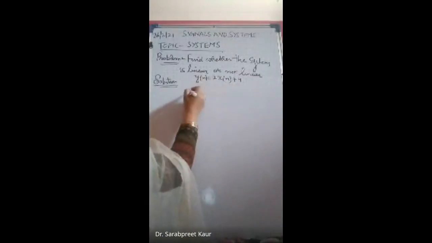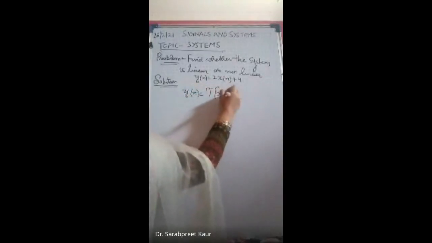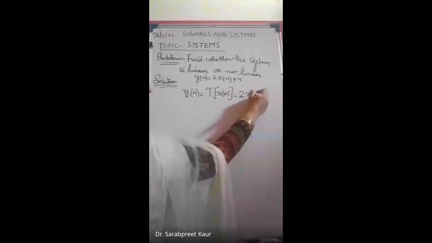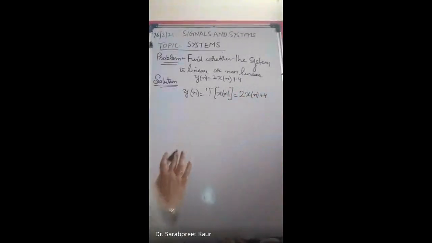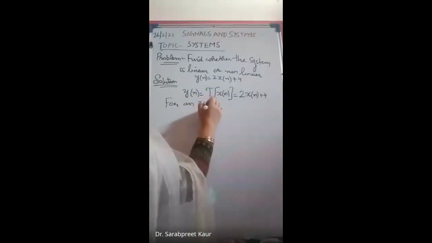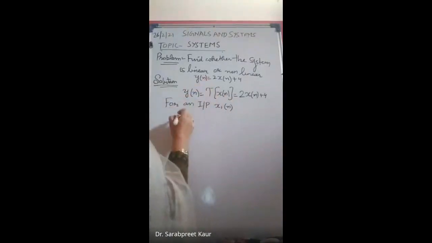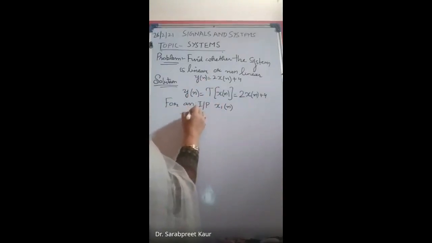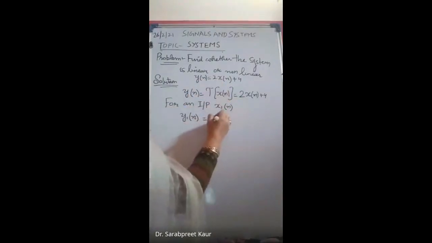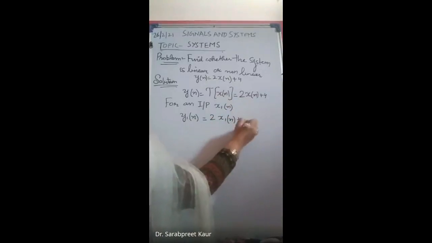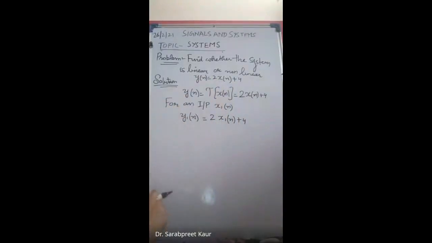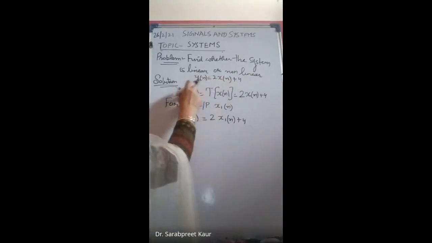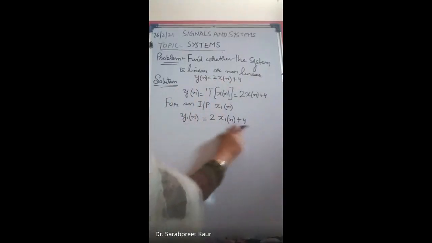So it means that I can say y[n] is equal to the transformation of x[n], which is equal to 2x[n] plus 4. Now if you remember, in the linear and non-linearity check, what we have to do is take two inputs. First of all we have to see for an input x1[n], what is your output. So for an input x1[n], our output will be y1[n], which will be equal to 2 of x1[n] plus 4. Means you have to just see the representation of the system. If you give an input x1[n], what will be your output? That will be y1[n]. So you can write it like this.